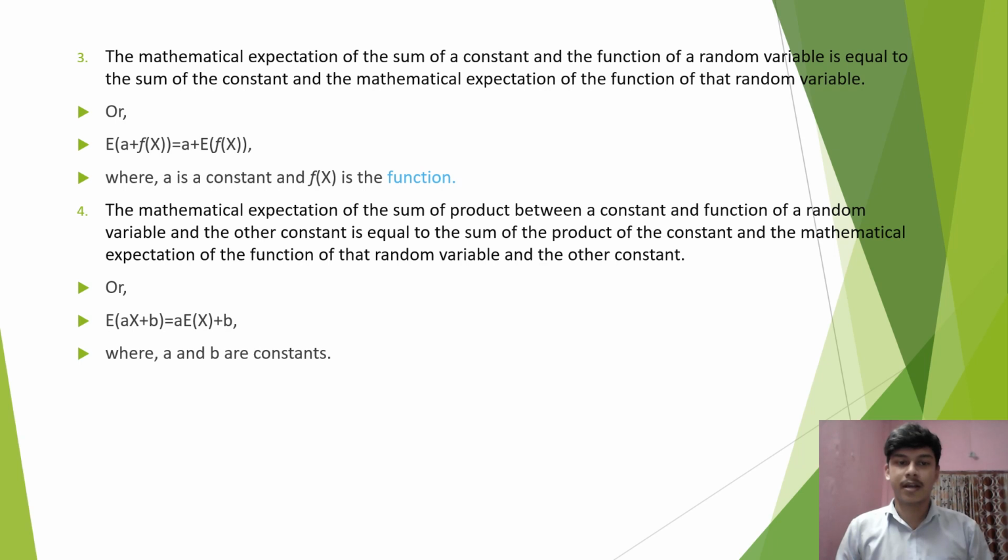And number 4, the mathematical expectation of the sum of the product between a constant and a function of a random variable and another constant is equal to the sum of the product of the constant and the mathematical expectation of the function of that random variable and the other constant, or E(ax plus b) equal to aEx plus b, where a and b are constants.